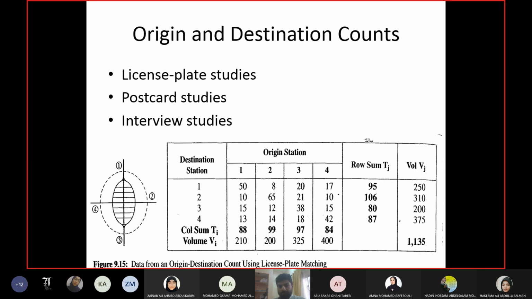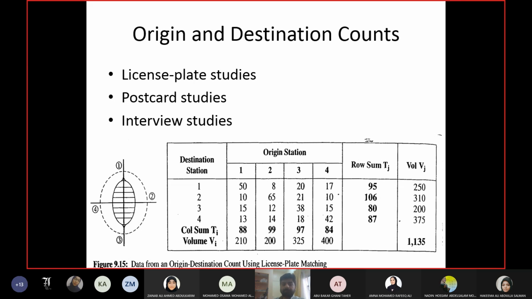But anyways, these postcards are available. One side is questions, other side is address. You distribute them to the drivers on the signals, on the parking lots, and so on. And you ask them, whenever they have the time, to fill the cards and then post them back to you. Okay, so no observers required in the field. In this case, no work required in the office to match the license plate numbers and so on. And then you have the advantage of asking 1 or 2 extra questions as well.